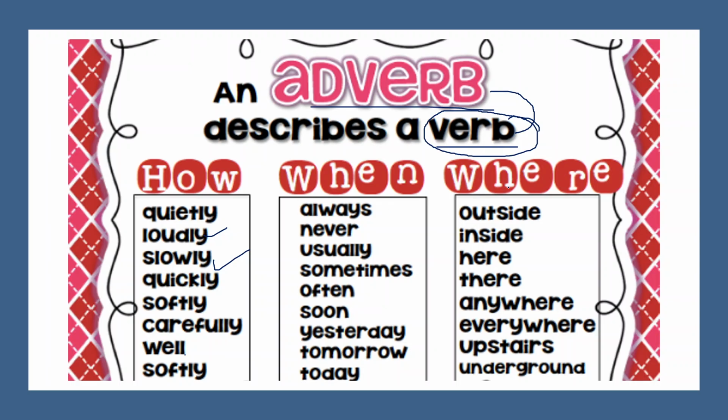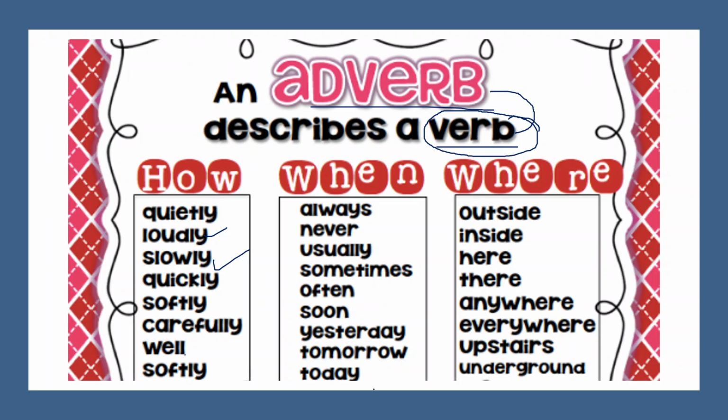Adverb also tells us when the action happened, like always, I exercise always, I always get up early in the morning, right? He never does his homework, usually, sometimes, often, soon, yesterday, tomorrow, today.